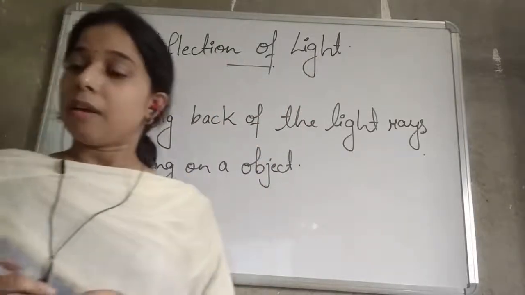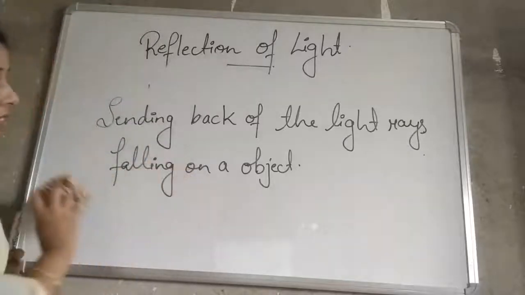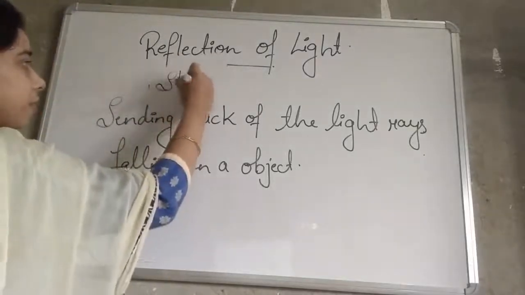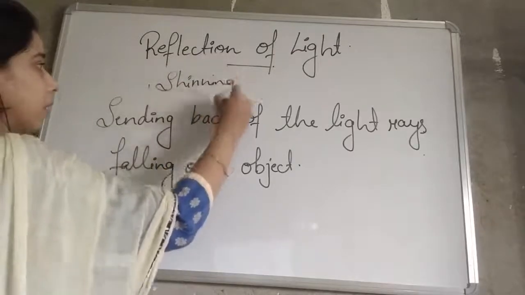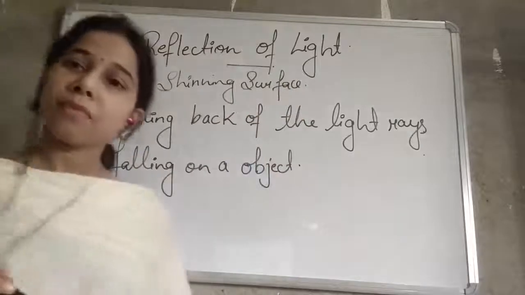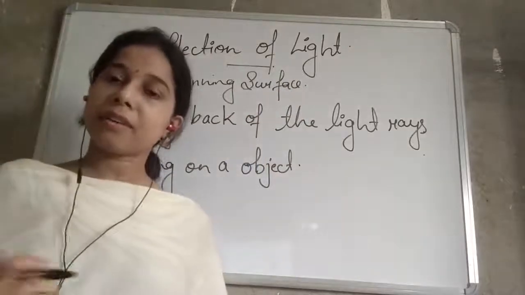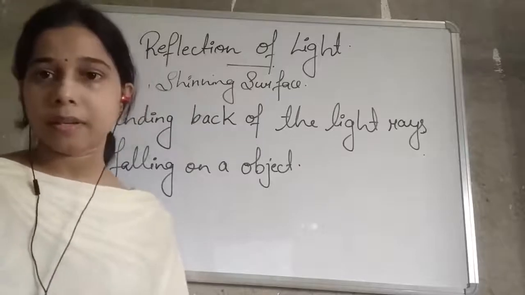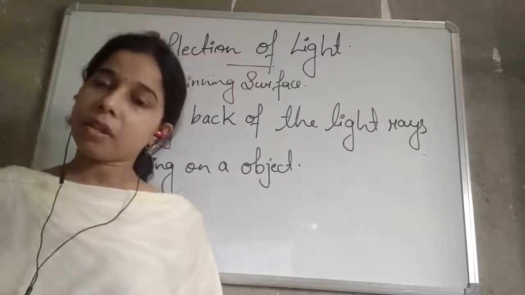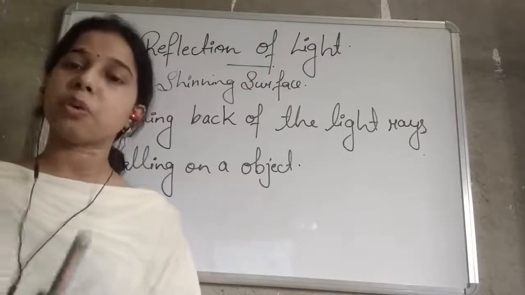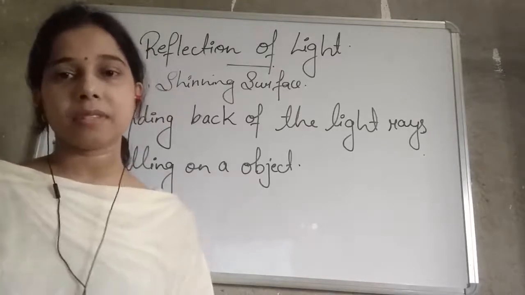For reflection, the one thing that is very necessary is a shining surface. A shiny surface will reflect most of the light falling on it. The amount of reflection done by an object totally depends upon the type of surface.